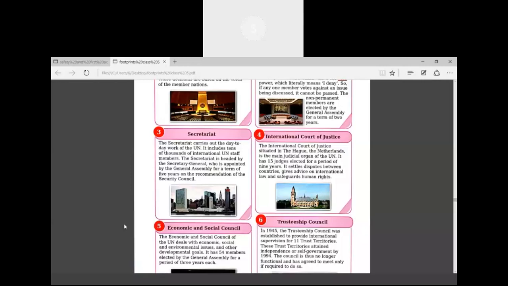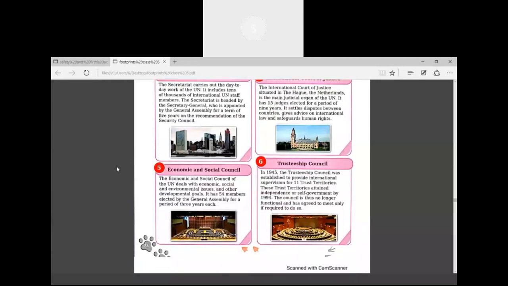5th organ is Economic and Social Council. Which is 5th organ? Economic and Social Council of the UN, it will deal with the economic things, the matters which are related to economy, society, environment, okay, development.